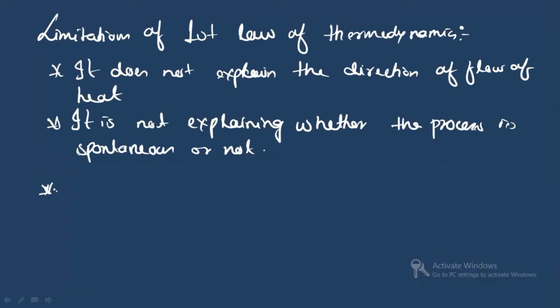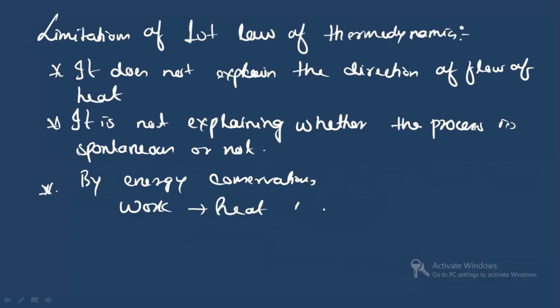And the third is what? You see, by energy conservation, we see work is converted into heat. Then heat must be completely converted into what? Work. Yes or no? But this is not possible. Heat cannot be converted into work in a natural way. Because if it could be done, we could drive ships across the ocean by extracting heat from the water of the ocean.